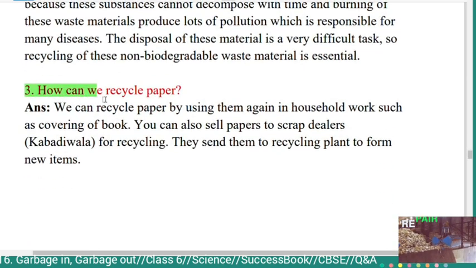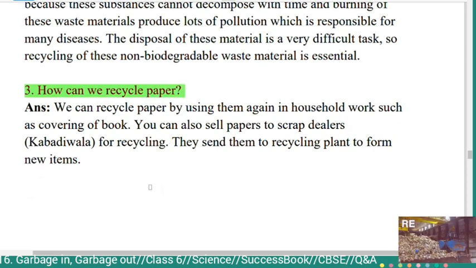Third question, how can we recycle paper? Answer: we can recycle paper by using it again in household work such as covering of books. You can also sell papers to scrap dealers, that is kabadiwala, for recycling. They send them to a recycling plant to form new items.